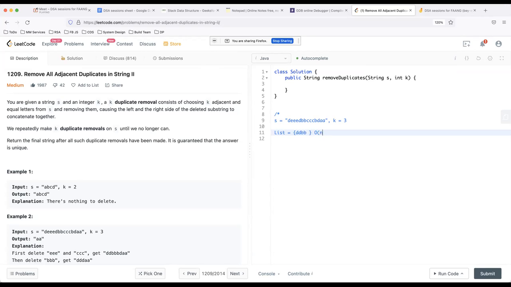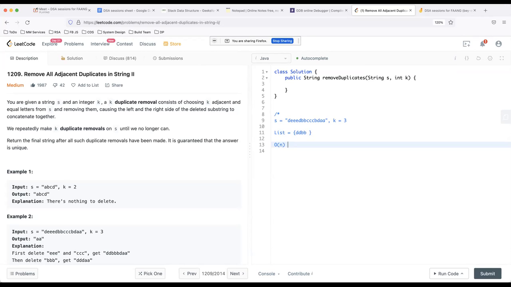Okay, are you sure that it's just O of n? I don't think so, because it also depends on how many repetitions there are and how long the repetitions are. What do you mean by repetitions? Like the letter E. If it repeats 3 times or 4 times or n times, that makes a difference. Got it.